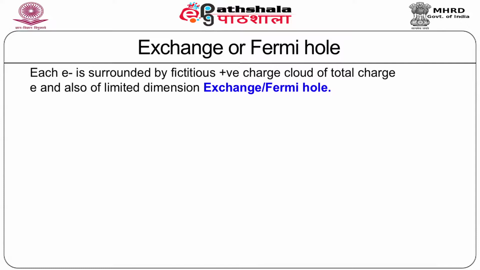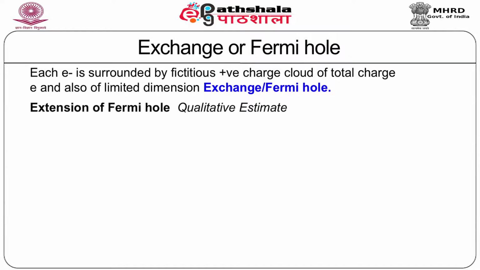Thus, each electron is surrounded by a fictitious positive charge cloud of total charge e and also of limited dimension. This is known as the exchange or Fermi hole. This is called a hole as it is of positive sign, which can be considered as depletion of electronic charge.